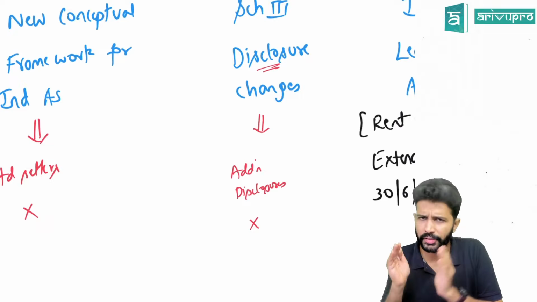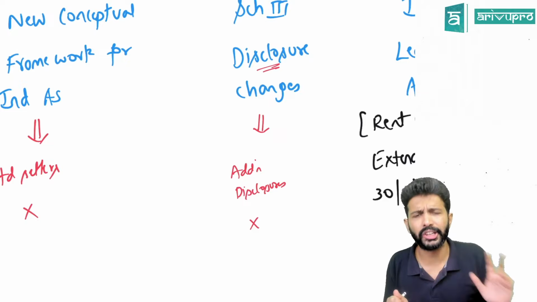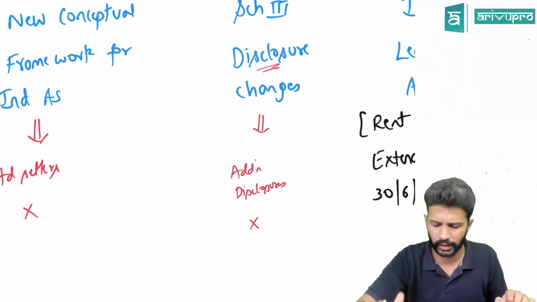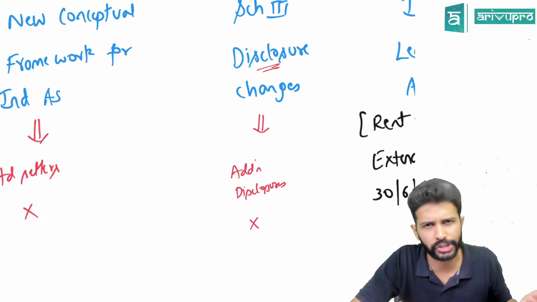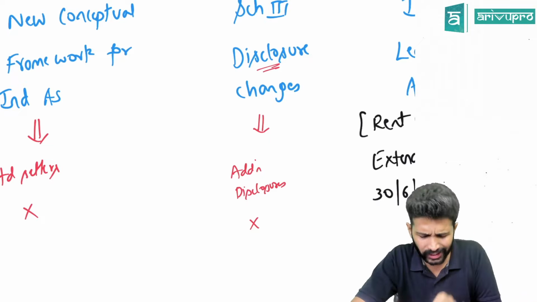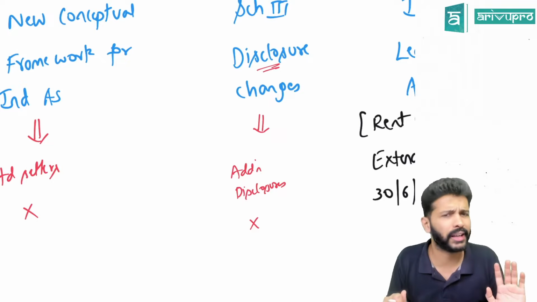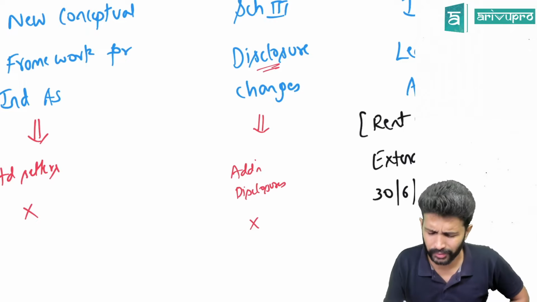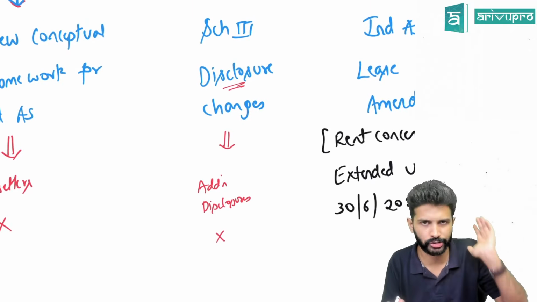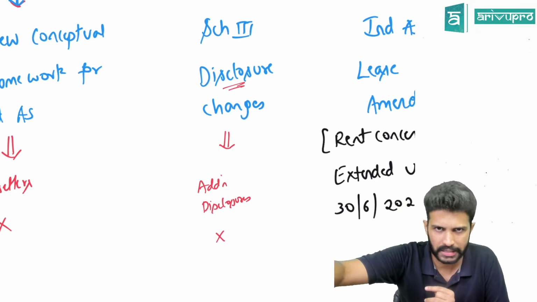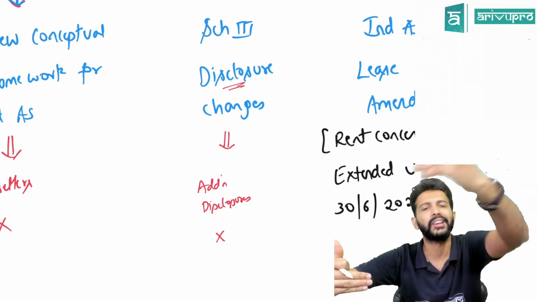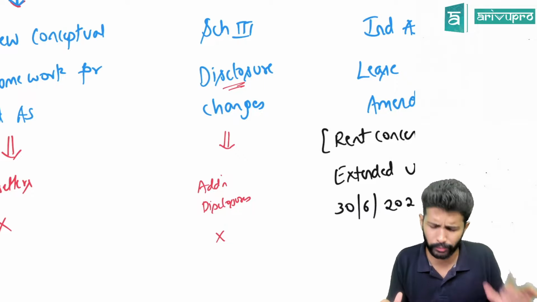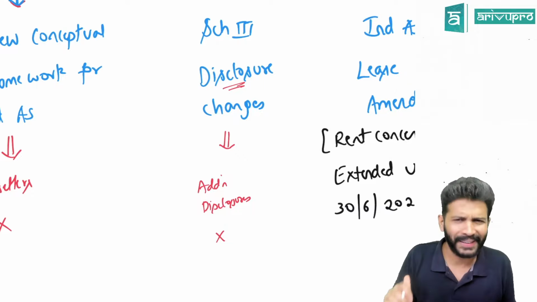Still, we have covered them. 1 or 2 disclosures might be asked in the examination, which I've called out when I covered that disclosure change. You can go through that particular video. So again, this is not something to really break our head about. It's a simple additional maybe 14, 15 disclosures. The existing ones, whatever we had, still continue. Other than that, there are certain additional disclosures that they have brought in. Pretty straightforward ones, nothing to really worry about.